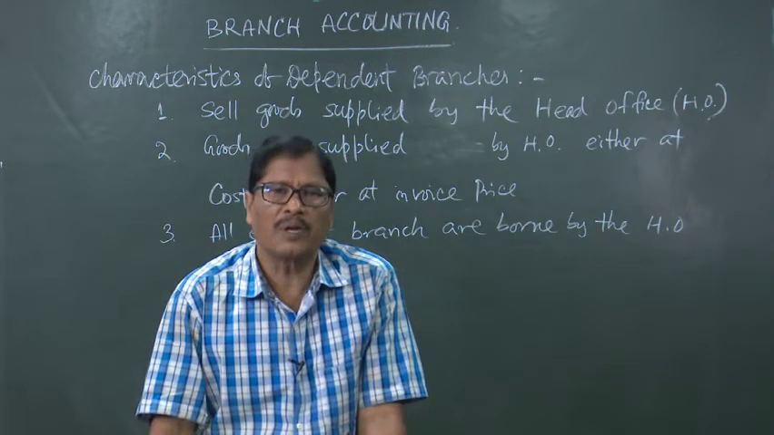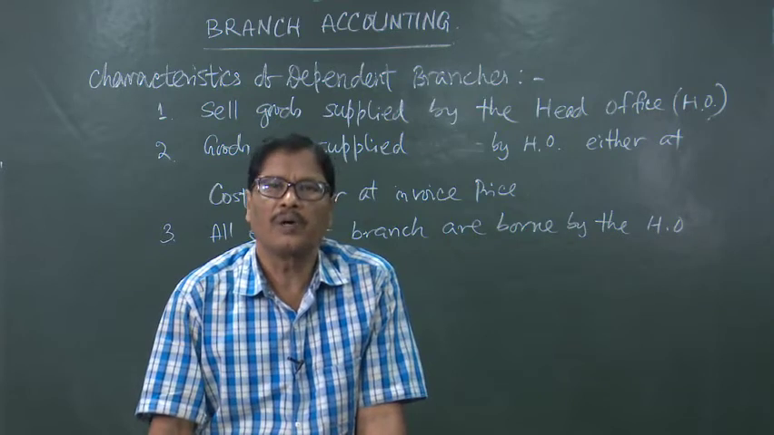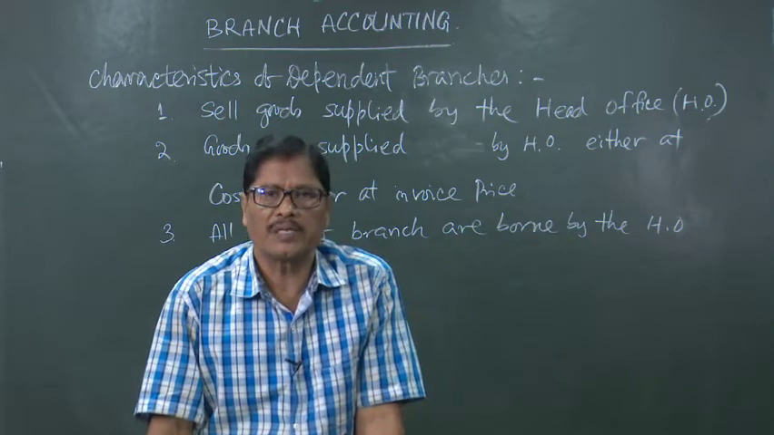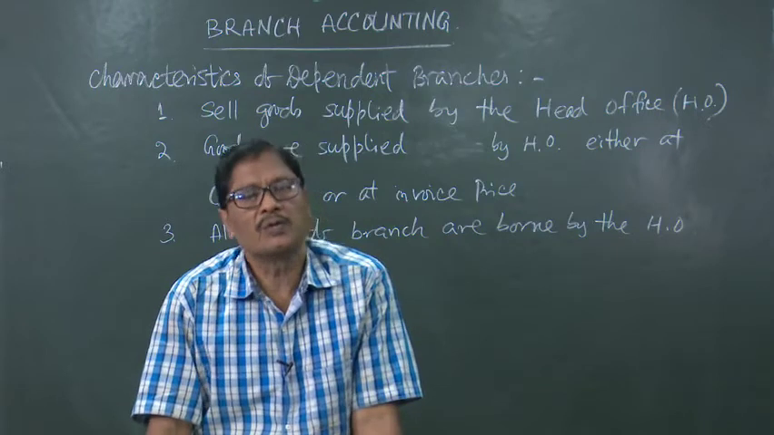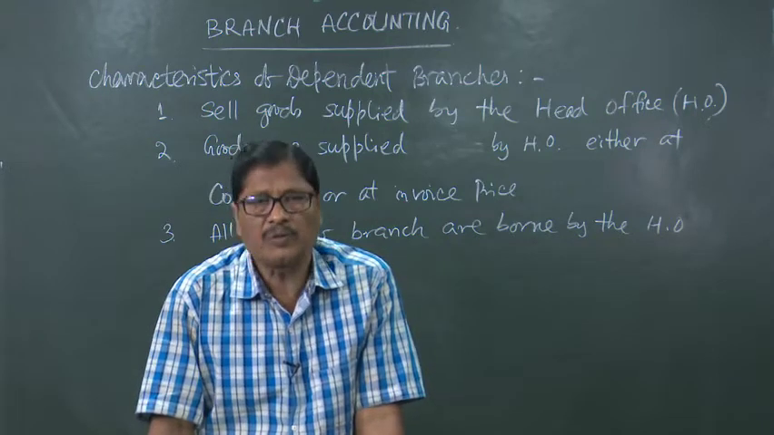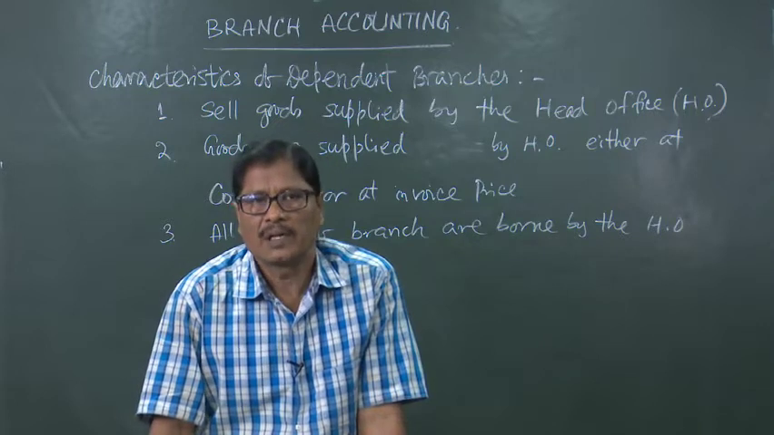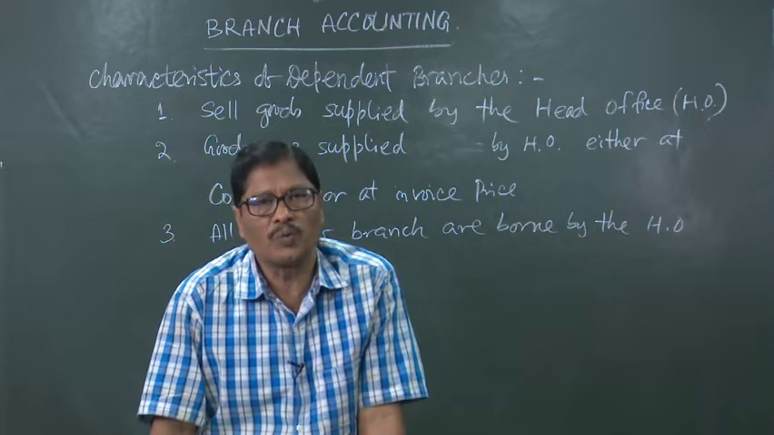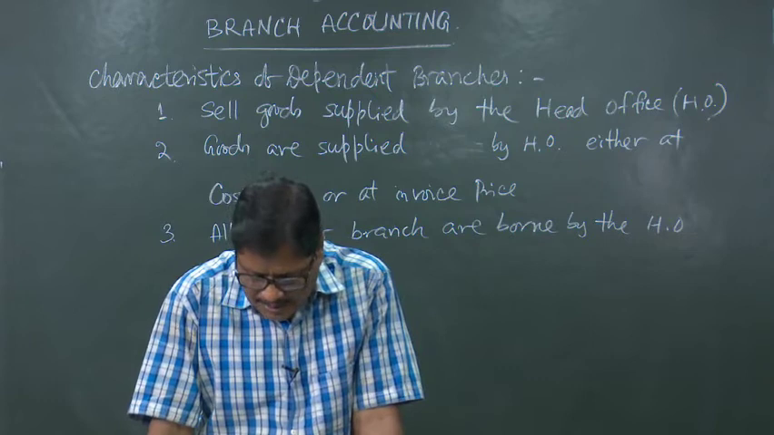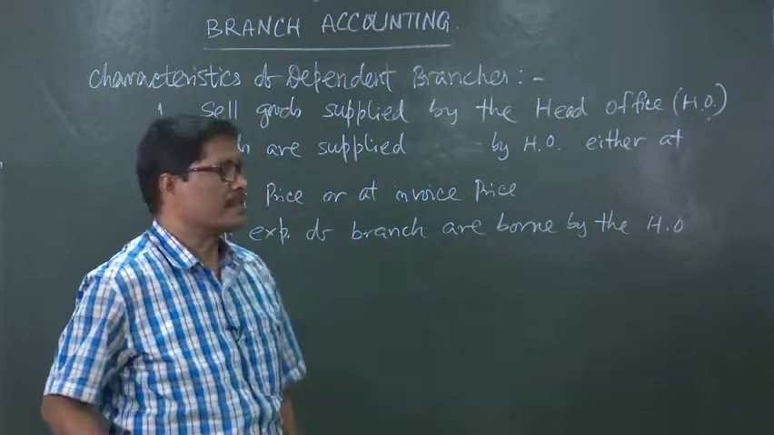So, the head office will have to reimburse or give in advance some payments to the branch, so that the branch can meet its own expenses. The branch need not spend it from its own pocket. Then number 4 is petty expenses.